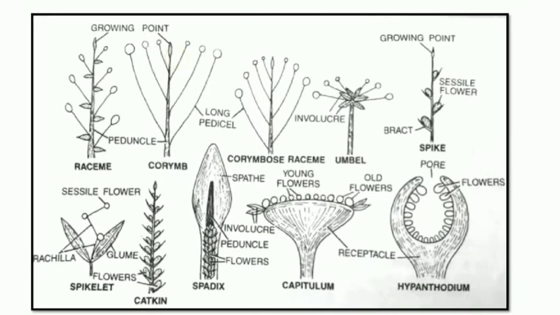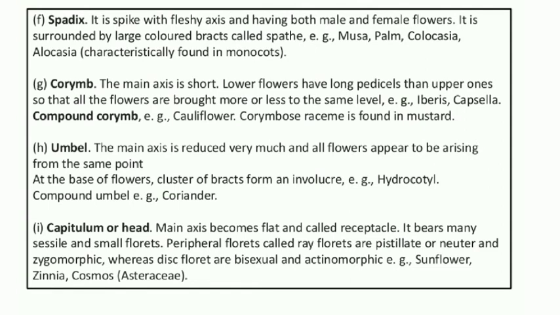From the top, second diagram. The flowers which are at the top have a small pedicel, the flowers which are at the bottom have a long pedicel. Ultimately, all flowers are at the same level. Next one is corymbose or compound corymb, it is branched.